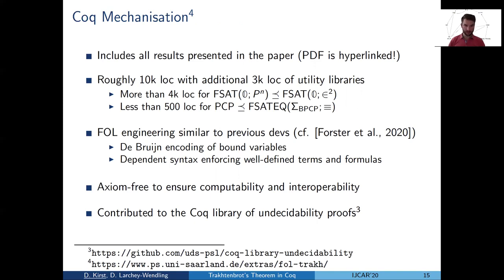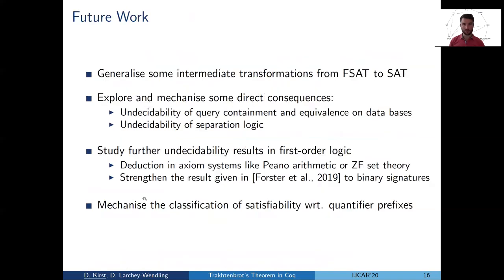We use the De Bruijn encoding of bound variables and dependent syntax enforcing well-definedness. More importantly, everything is completely axiom-free, so everything is also guaranteed to be computable and to be interoperable with any other larger developments, in particular the Coq library where our development has been contributed to.